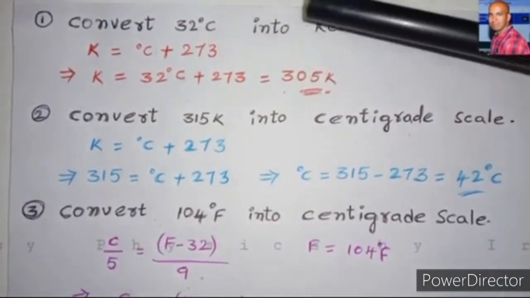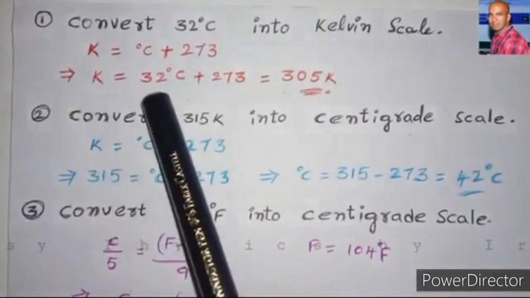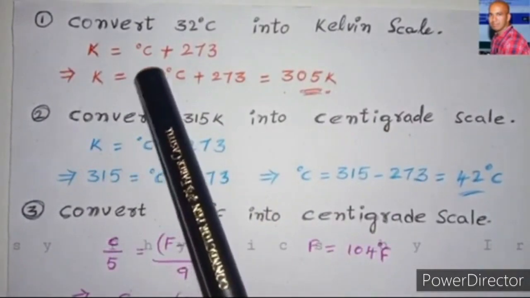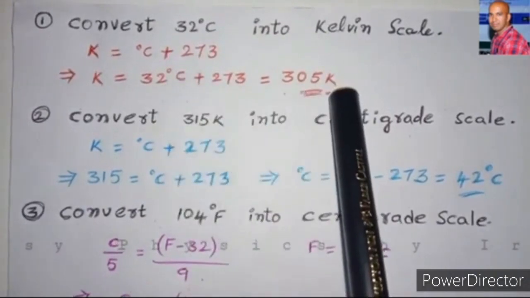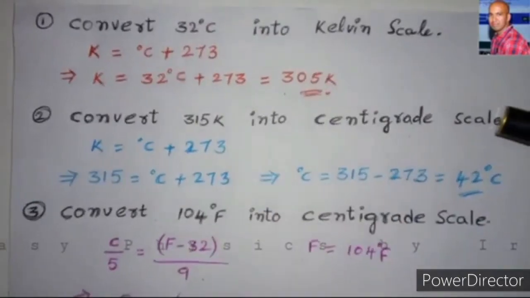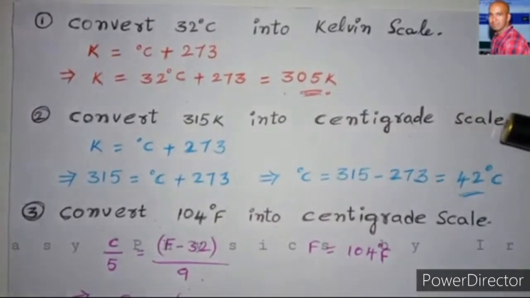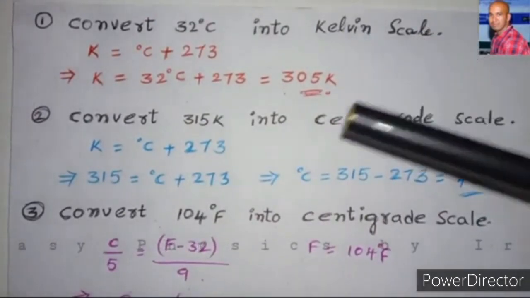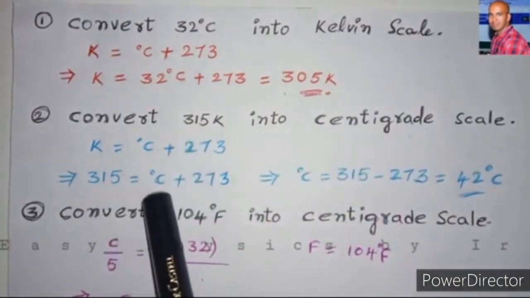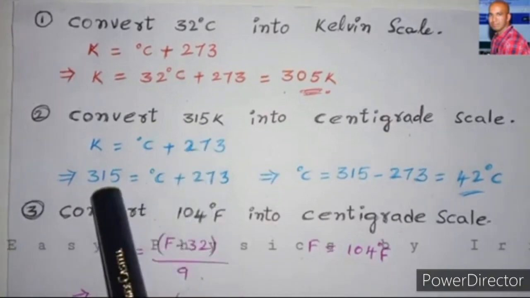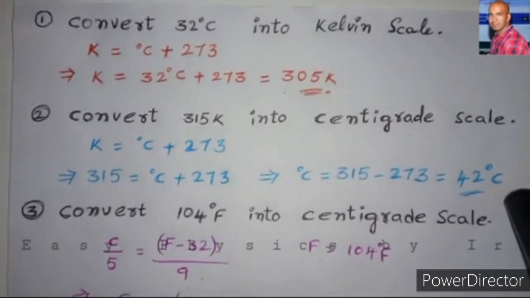Now substituting the value in centigrade in this formula, that means K equals, instead of the centigrade temperature, we write 32 degrees centigrade. By calculating we get 305 kelvins. The second one, convert 315 kelvins into the centigrade scale. The same formula should be applied here. Here we need to substitute the value in kelvins because we need to find the value in centigrade scale. So 315 is substituted. By simplifying we get 42 degrees centigrade.